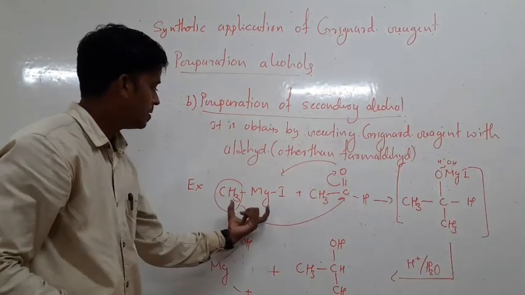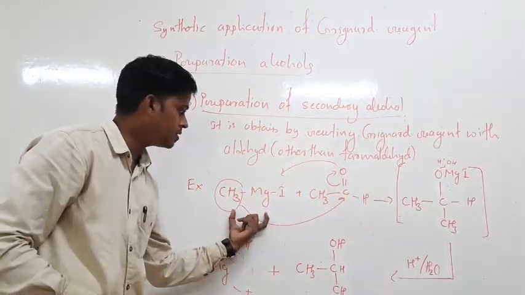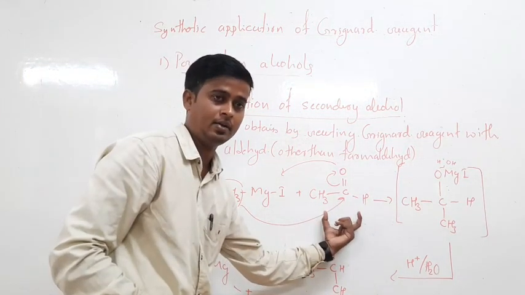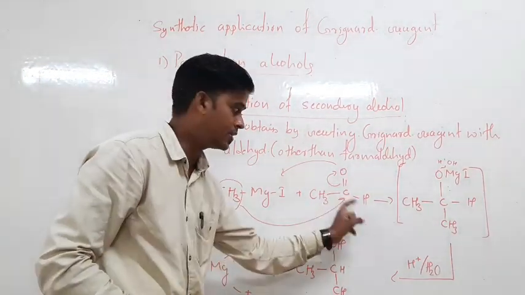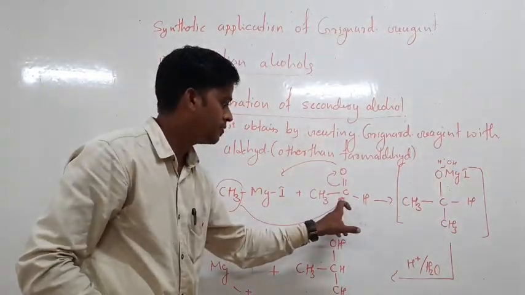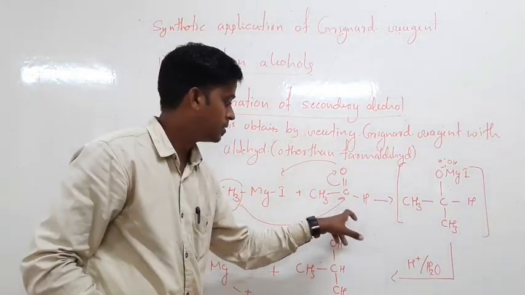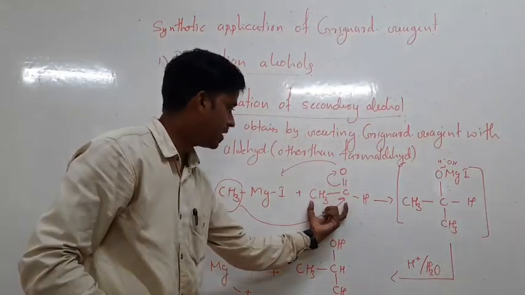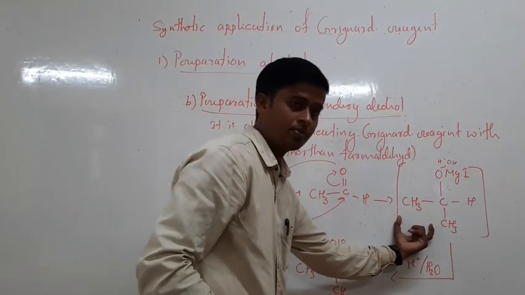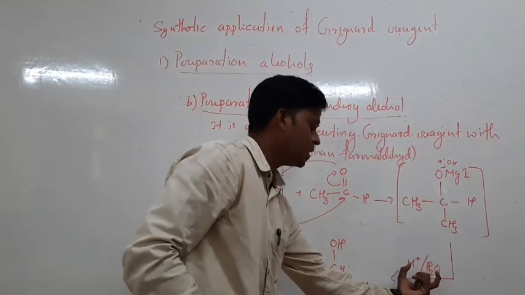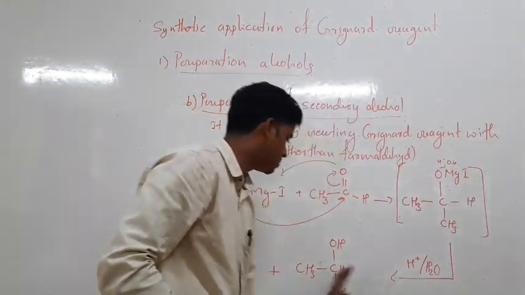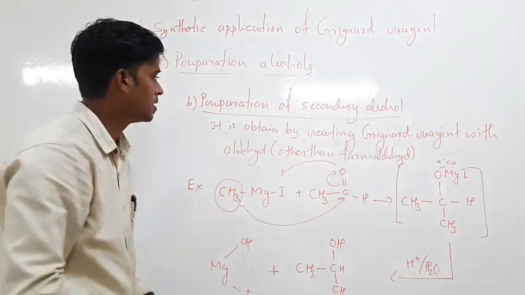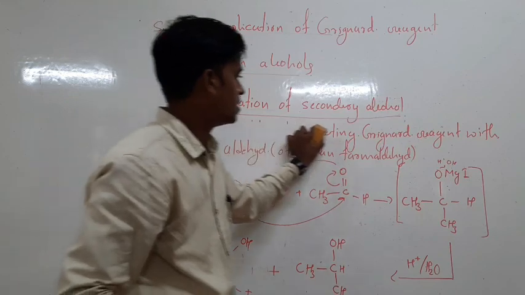In this, methyl magnesium iodide Grignard reagent is reacted with an aldehyde except formaldehyde. If we take formaldehyde, it gives primary alcohol. Here we take an aldehyde with two or three carbons, like acetaldehyde. It gives an addition product, which undergoes acid hydrolysis to give the final product, a secondary alcohol. Next we are going to discuss